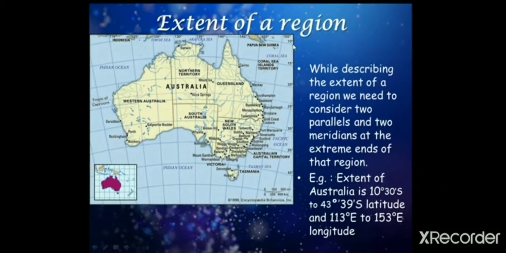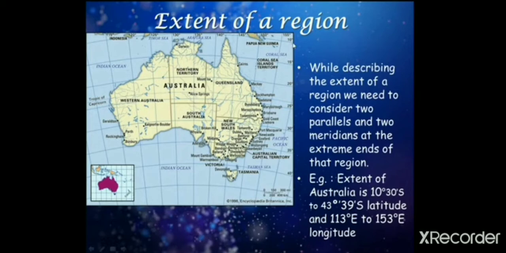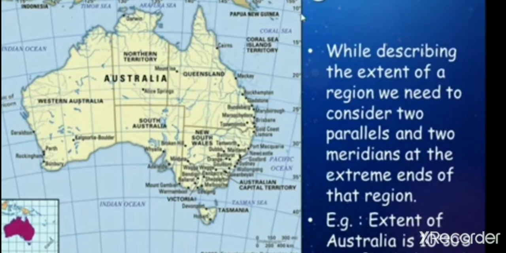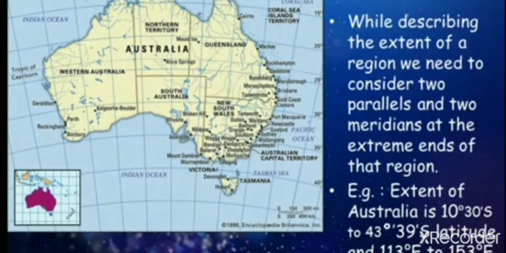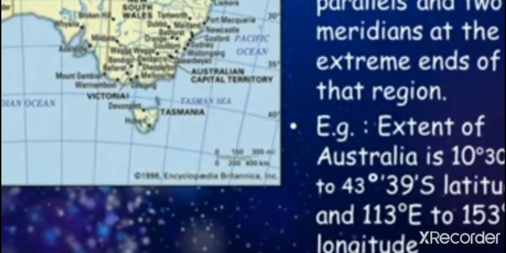Now we'll see the extent of Australia. Now we are going to understand the extent of Australia. You can see the Australia part here, in the south part. So while writing this latitude, we are going to mention south.